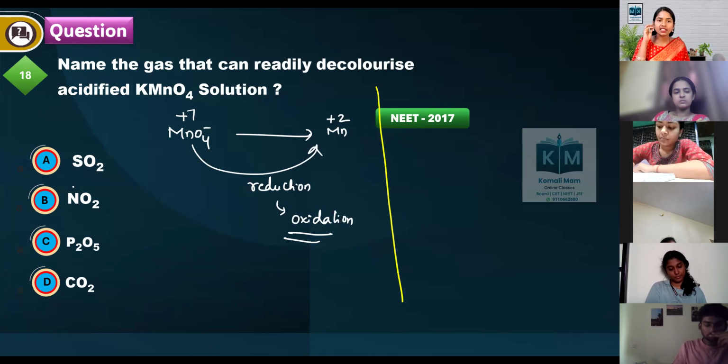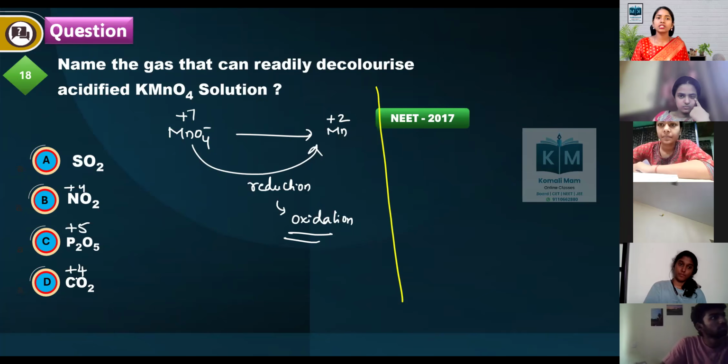If you see here, in NO2 minus it is plus 4, in this plus 5, and in this also plus 4. So these are higher oxidation states. And if you see SO2, this is an intermediate oxidation state, plus 4.